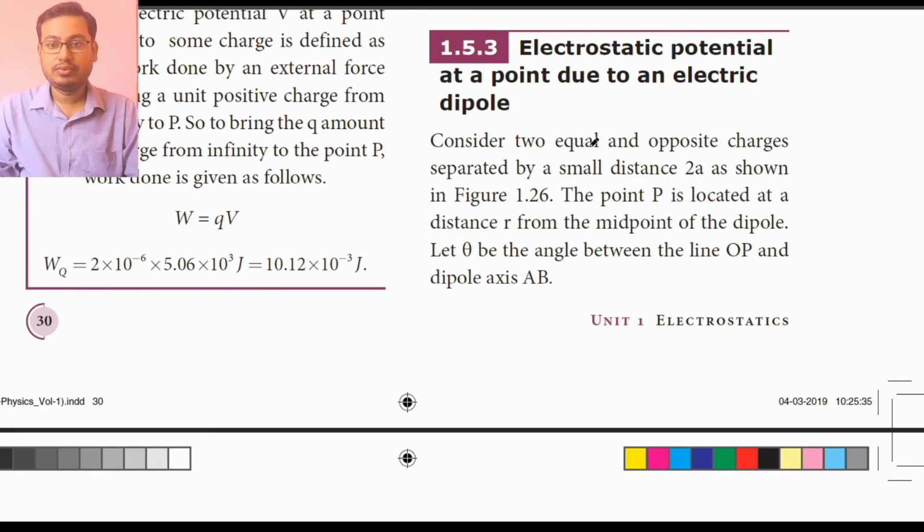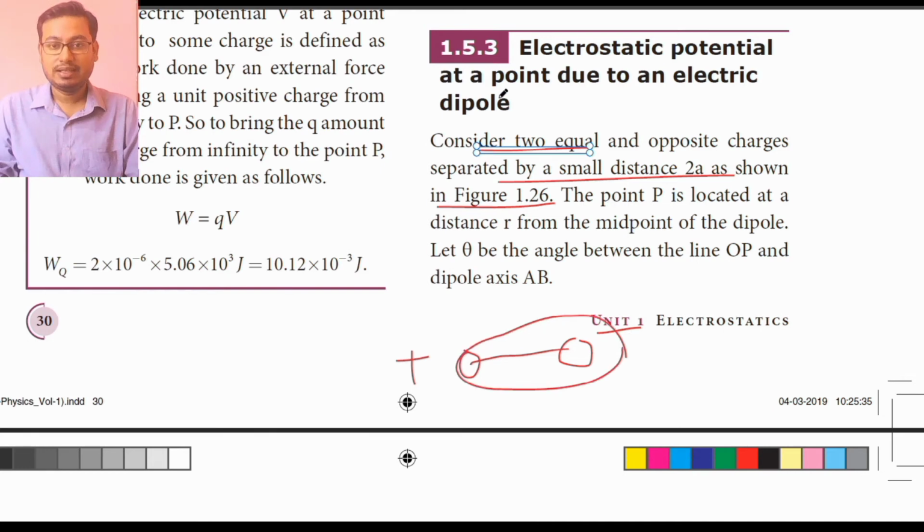Consider two equal and opposite charges separated by a small distance 2a, as shown in figure 1.26. About the electric dipole, we already have seen that a positive charge and a negative charge separated by a small distance constitute a dipole. The distance from one charge to the other is 2a. The point P is located at a distance r from the midpoint of the dipole. Let theta be the angle between the line OP and the dipole axis AB.